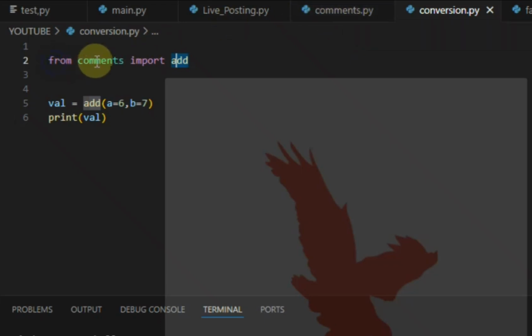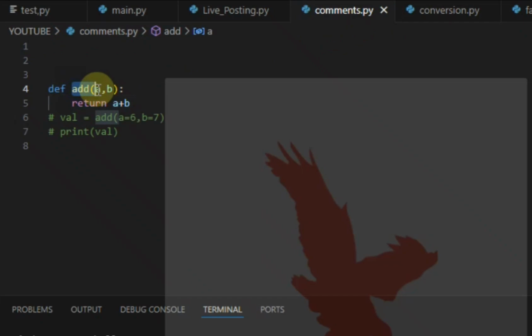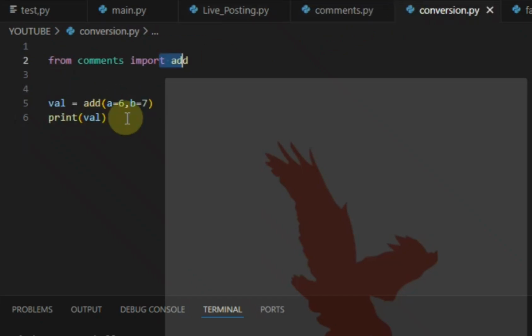we'll first write from comment, and then import the function that is inside this file, which is called add. So be careful when you're importing and make sure to use the right name. This is just basically how importation of libraries actually works.